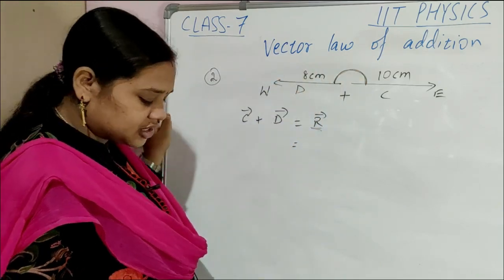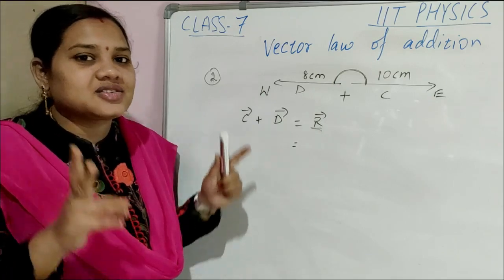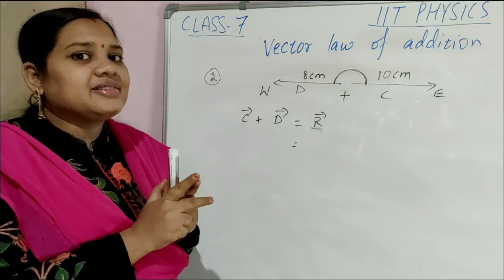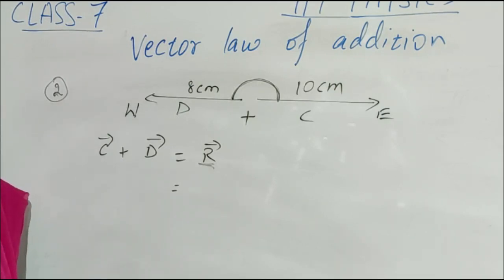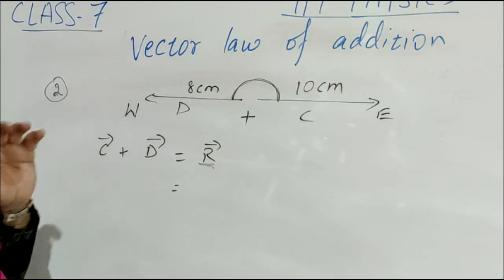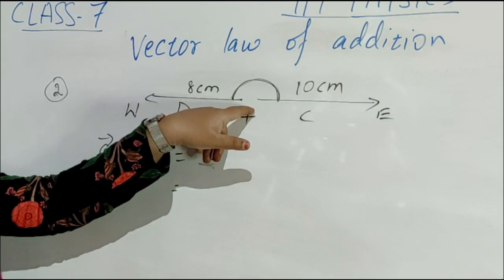Yes. Clear children? Vector C, vector D. Two vectors when we add, we get the resultant vector. That resultant vector's magnitude and direction depend upon the angle between the vectors.